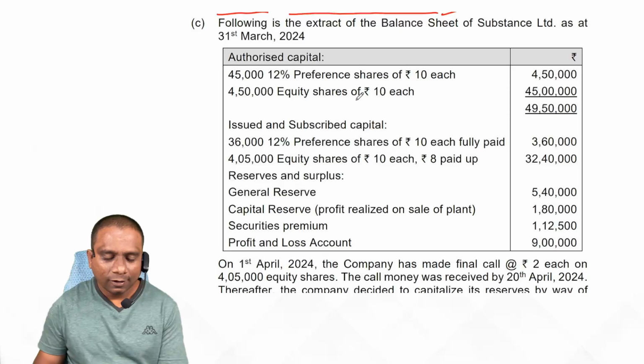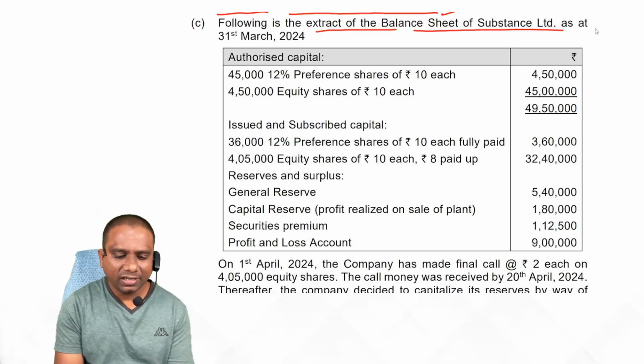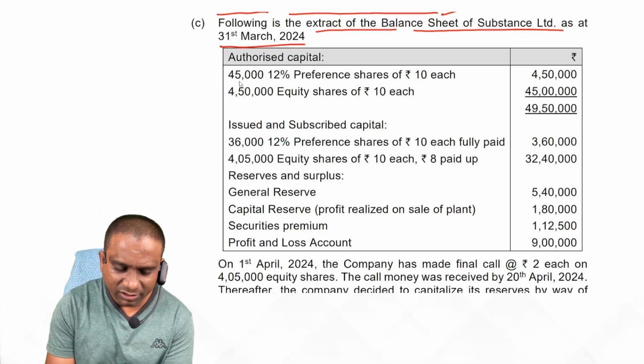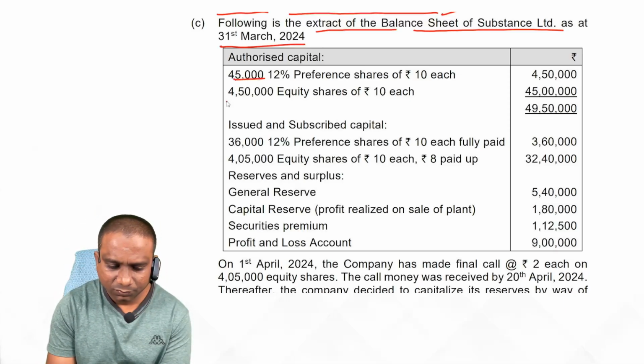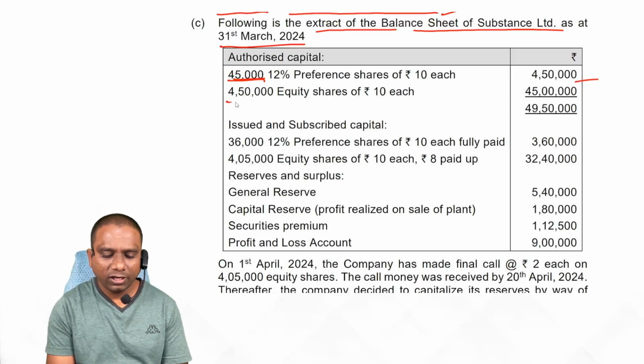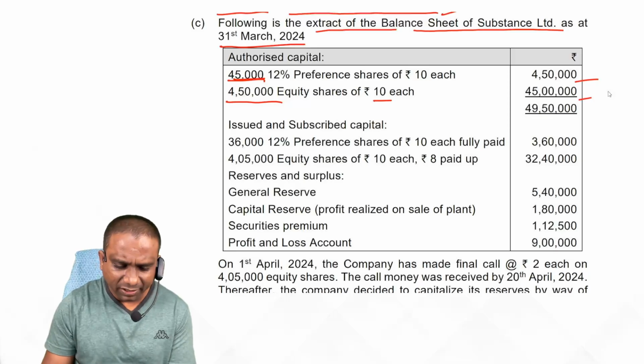5C. Following is the extract of the balance sheet of Substance Limited as at 31st March 2024. Authorized capital: 45,000, 12% preference shares, and 4,50,000 equity shares of 10 each. This is authorized.